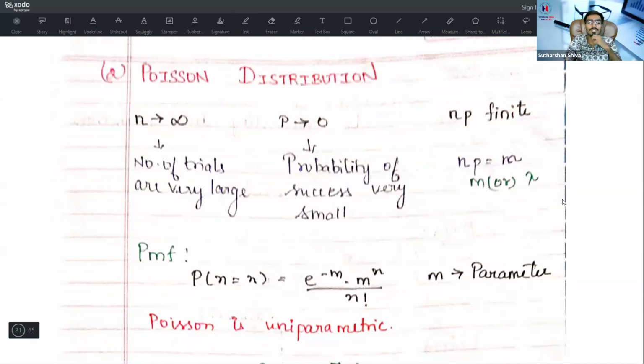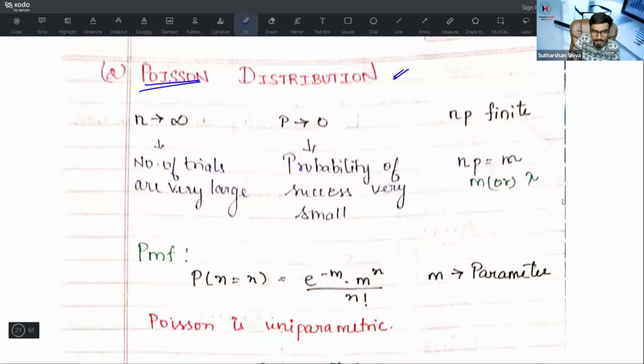Then come to the next distribution problem, the Poisson distribution. Here n is equal to infinity: the number of trials is very large, but P, the probability of success, is very small. Whenever you come across these two scenarios, with a very large number of trials and a very small probability of success, NP is equal to lambda, that is NP is equal to m.